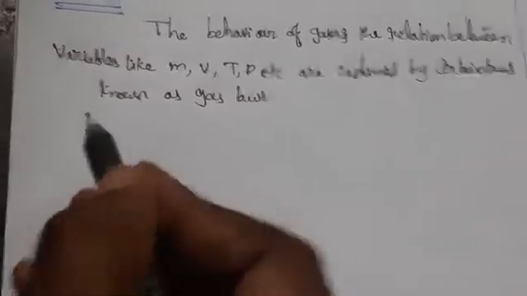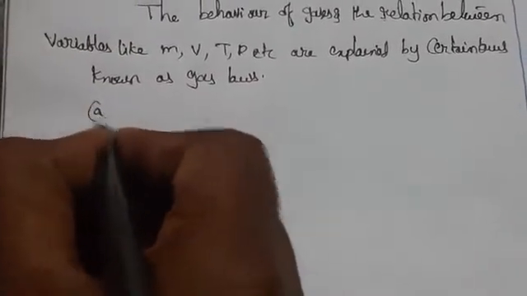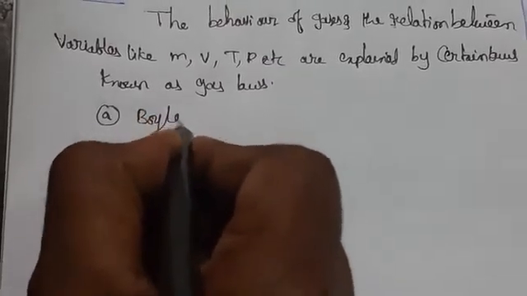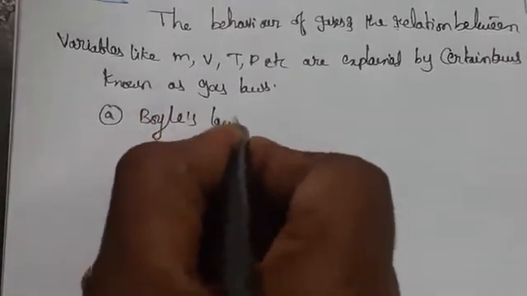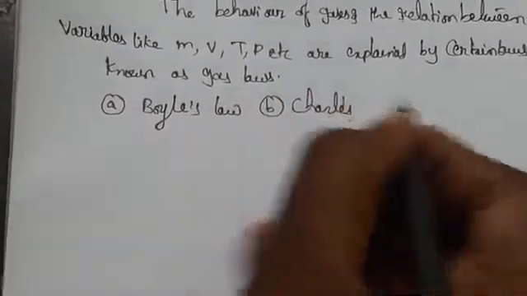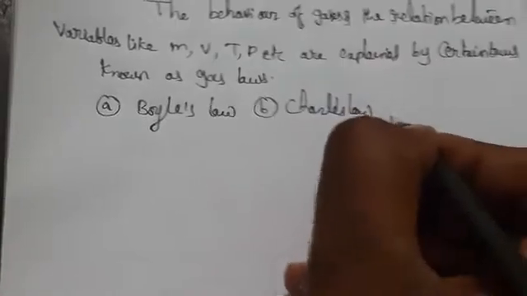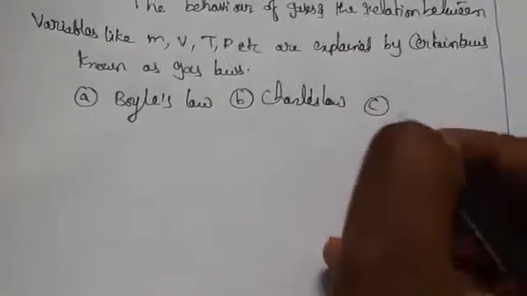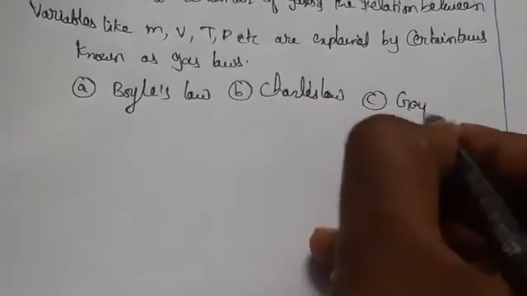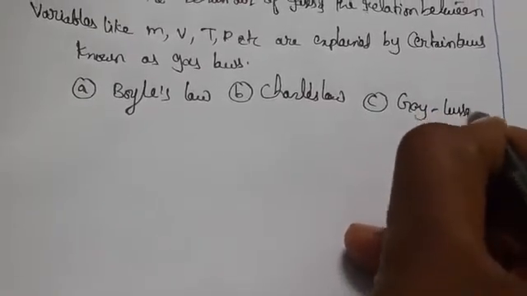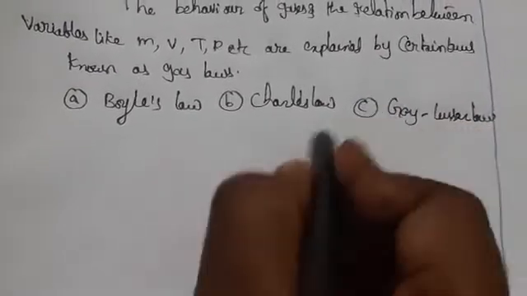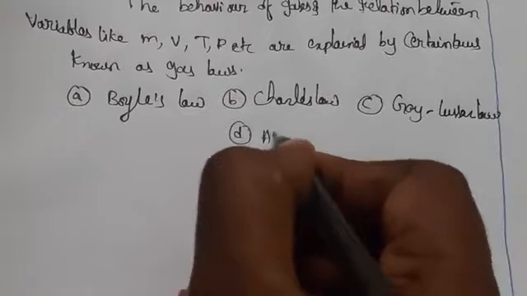Generally these consist of four types: Boyle's law, Charles law, Gay-Lussac law, and Avogadro's law.